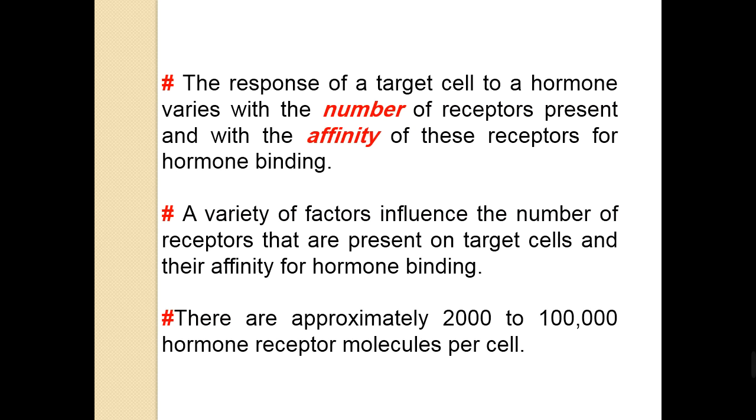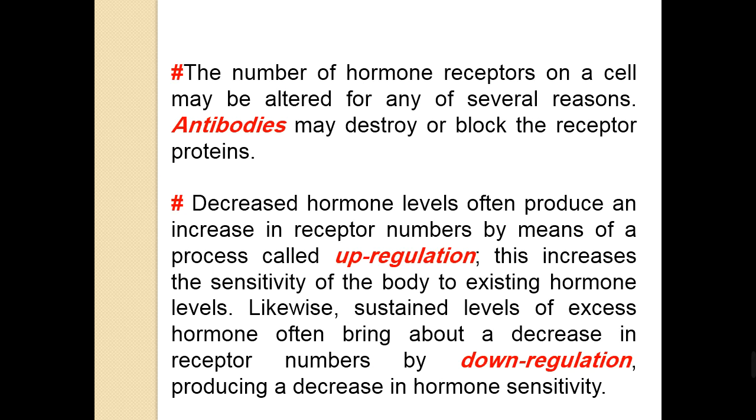There are approximately 2,000 to 100,000 hormone receptor molecules per cell.